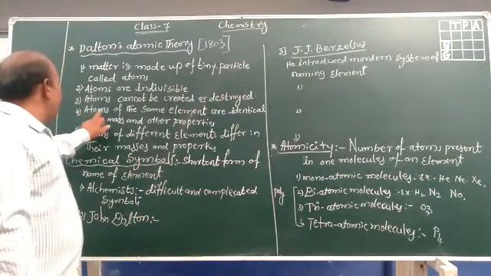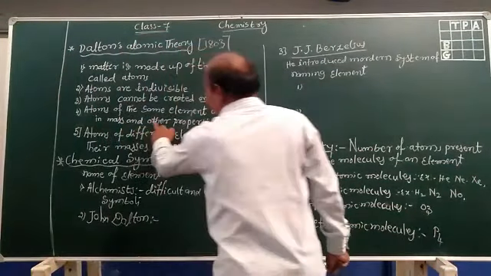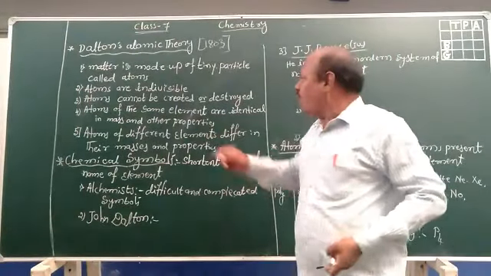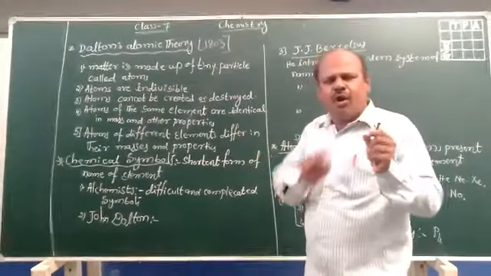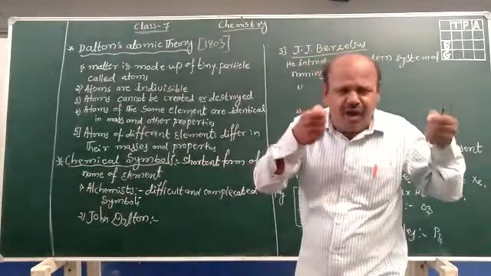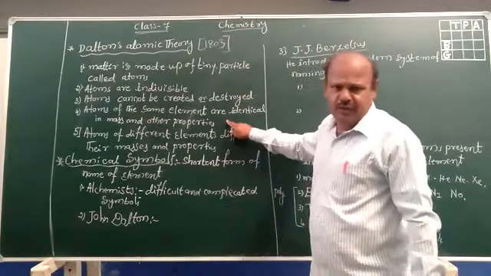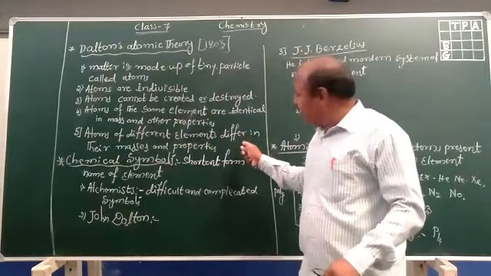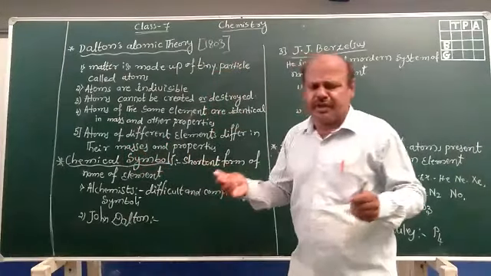And the fourth one: atoms of the same element are identical in mass and other properties. That means all hydrogen atoms are identical. All sodium atoms are the same; they are identical and have the same properties, and only then does it become an element. And the next one: atoms of different elements differ in their masses and properties.